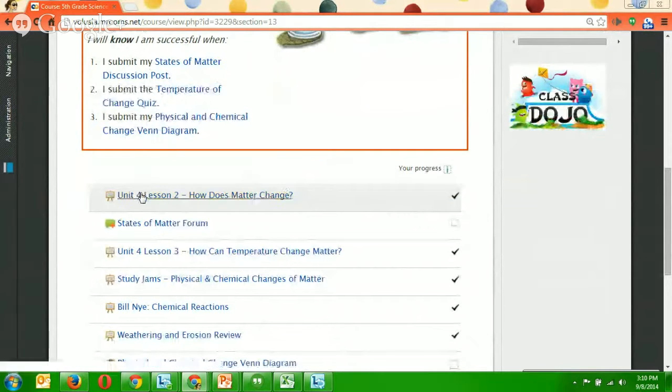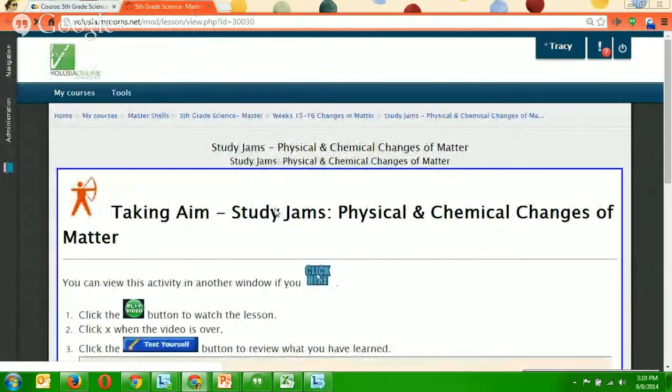Okay, so far we've done a textbook lesson, forum post, and we've done another textbook lesson. So now we're on to StudyJam's physical and chemical changes of matter. Right-click, open in a new tab. Let's see what this is.